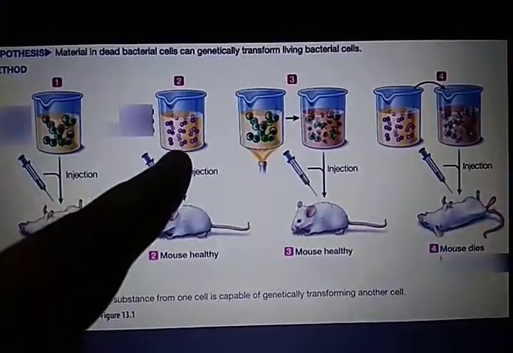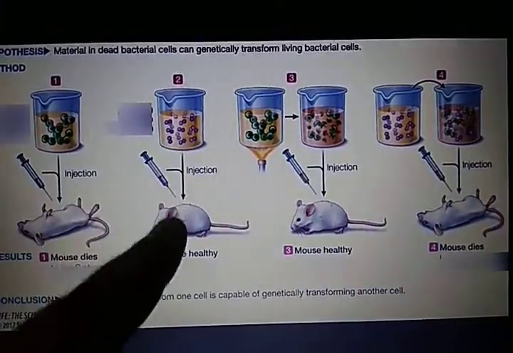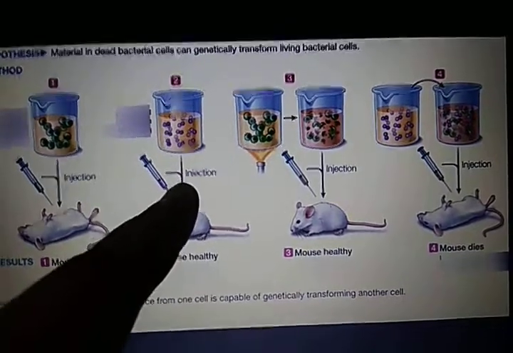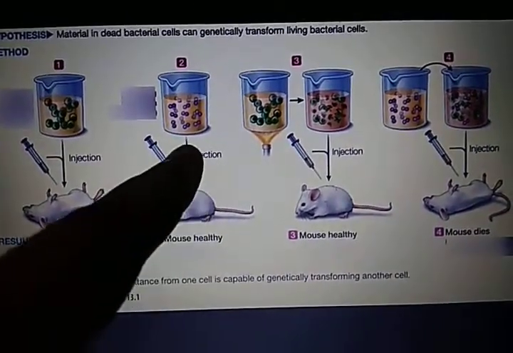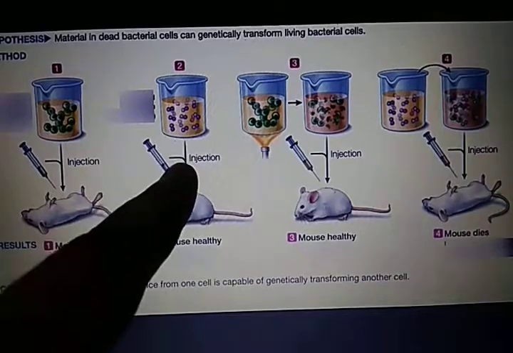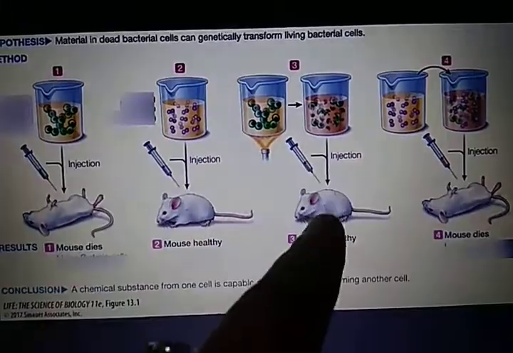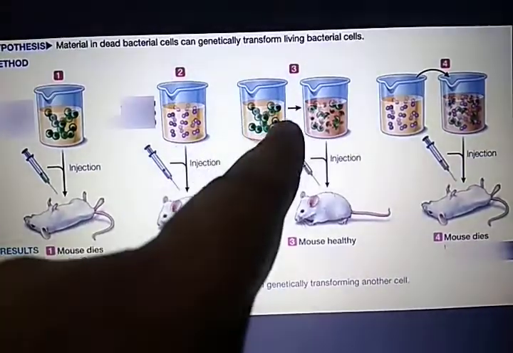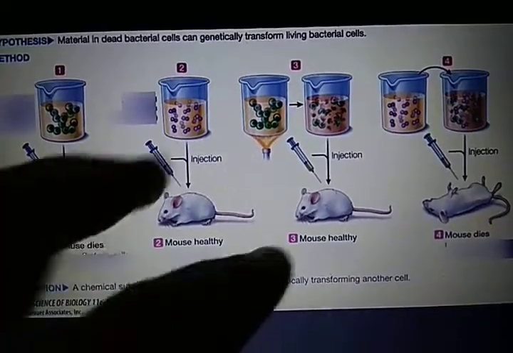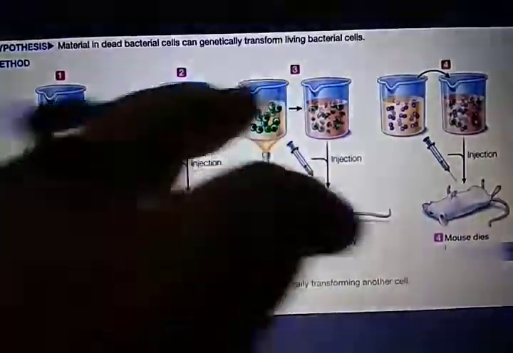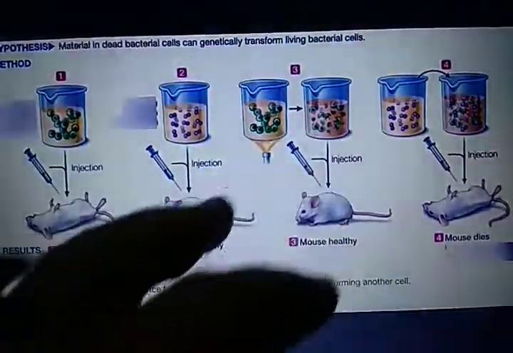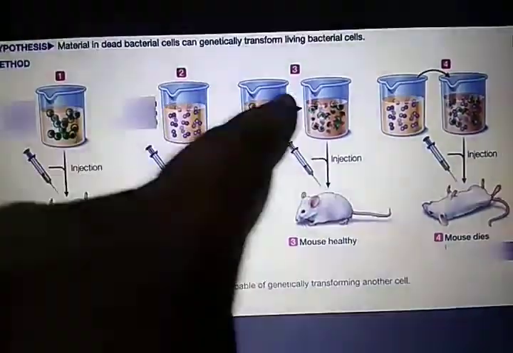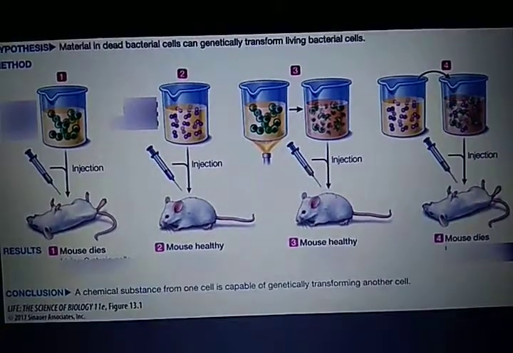See, in the second experiment, the mice did not die when injected with the R strain, and in the third experiment, they did not die when injected with the heat-killed S strain. So what we expect is that these two are not causing death of the mice, but when the mixture of these is injected into the mice, they die.